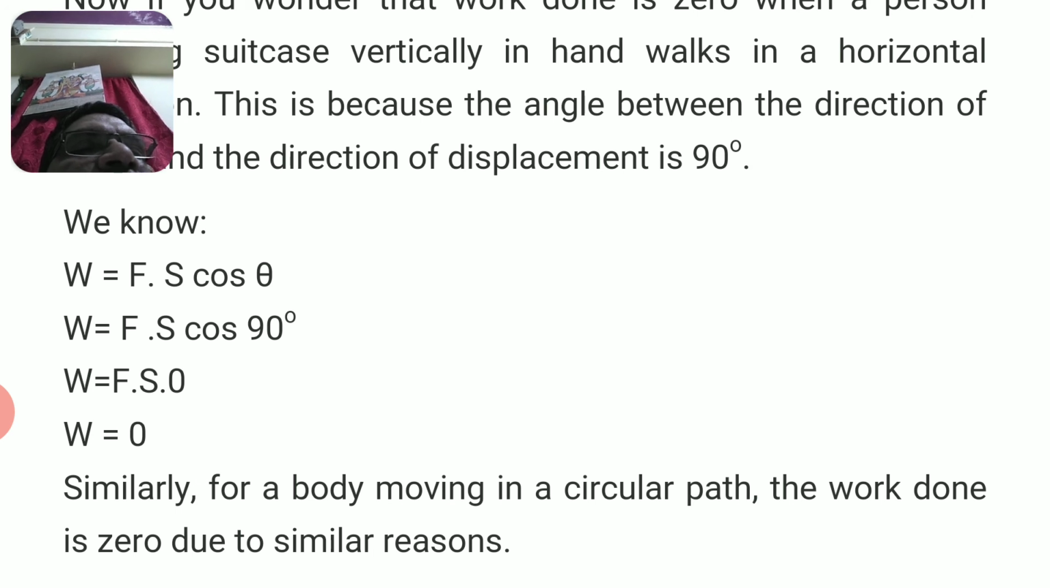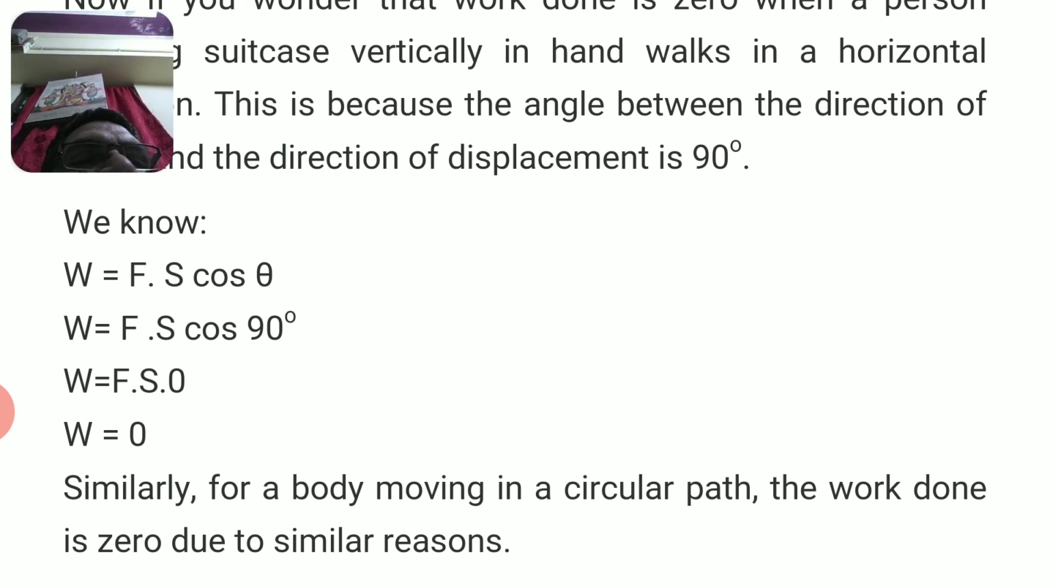So a coolie carrying luggage: generally speaking, we say work is done by a coolie, but in physics, work done is zero because the angle between the luggage force and the horizontal ground is 90 degrees. So cos 90 degrees is zero. So F S into zero is zero. So with this, we conclude part 1 of this chapter.